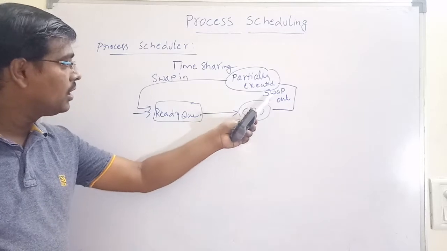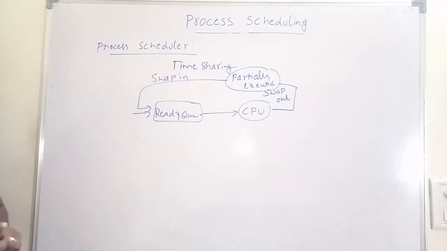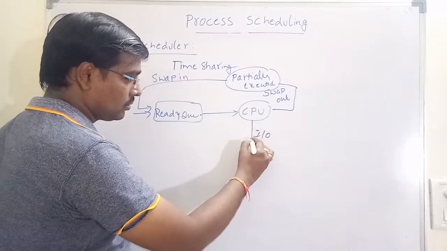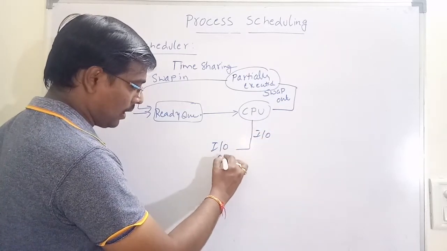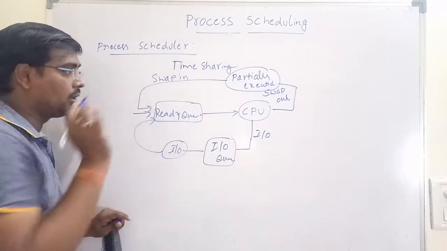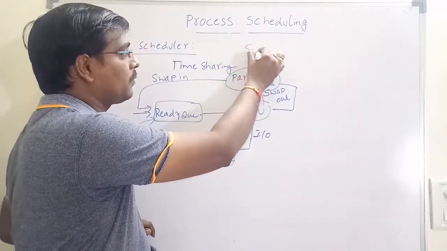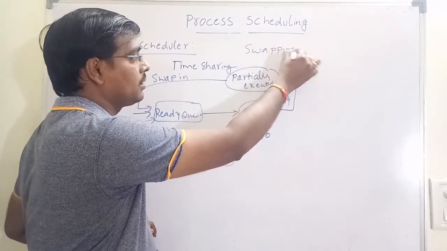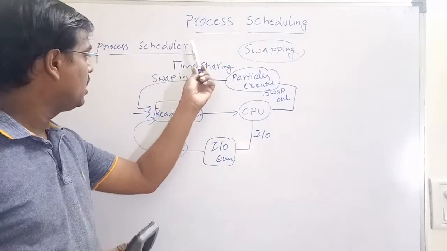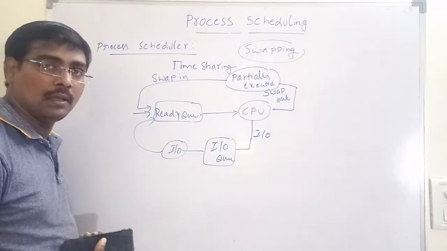Observe what we are doing here: we are performing swap out and swap-in operations. Suppose a process requires an IO operation, it is placed in the IO queue, handles the IO request, and is again placed into the ready queue. This is the medium term scheduler. In simple terms, the medium term scheduler performs the concept of swapping. That is, it swaps out a partially executed process, and whenever required, swaps that process back into the memory.